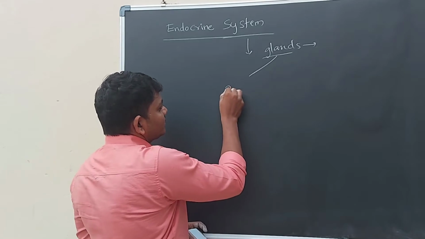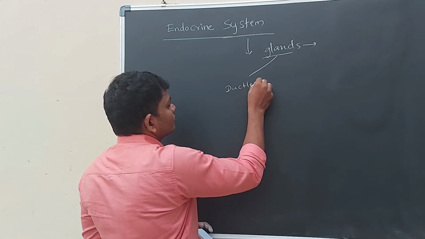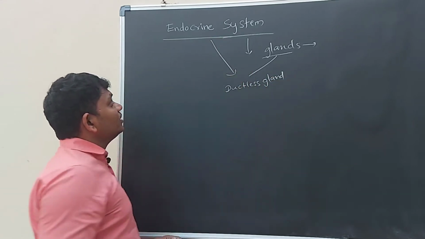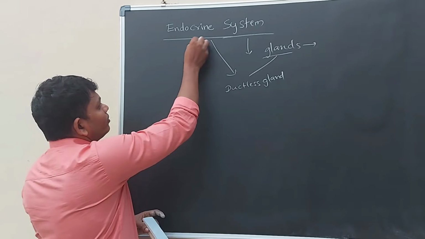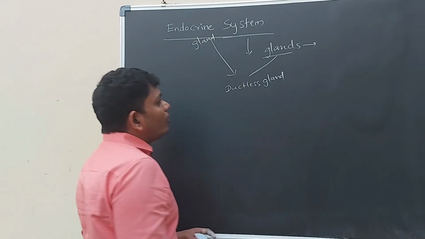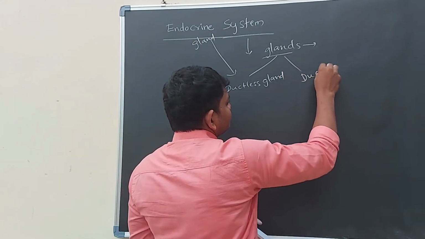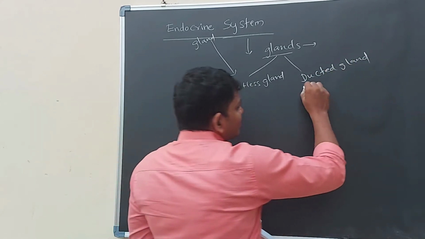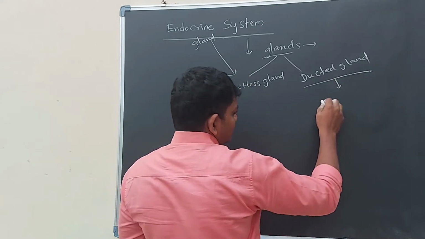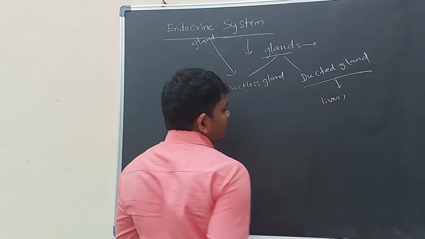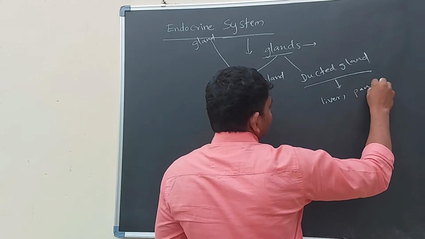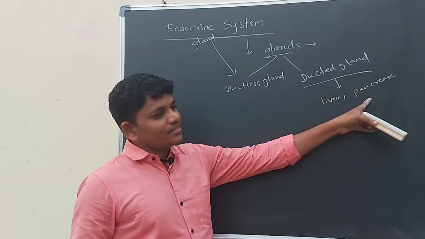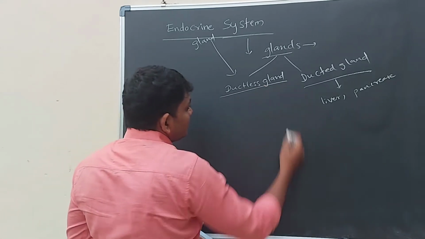One is the ductless gland, which is nothing but the endocrine gland. The other is the ducted gland. Ducted glands are two: one is the liver, the second is the pancreas. So these are ducted glands, and the others are ductless glands.